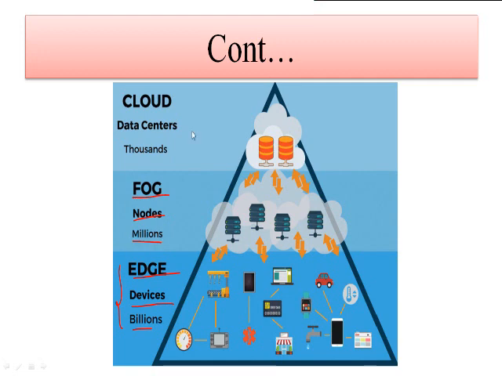And if you go for the cloud or the data center, we have a very limited number of clouds available, in the range of 1,000 itself. Okay, so this is how the number of devices is available in the edge, fog as well as the cloud.